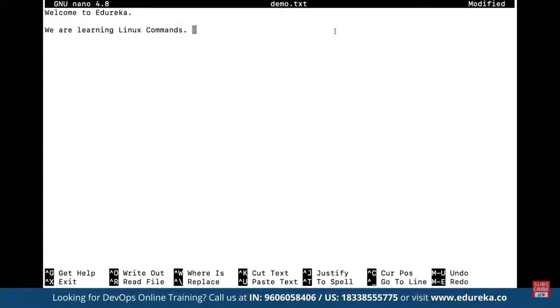So let's say here we have a simple text file containing this content. Now, once we are done, to save the content we can simply press Control S, and you can see here it says wrote 3 lines. So here we have the first line, the second line, and third line.